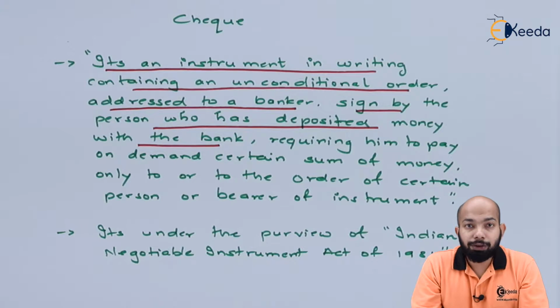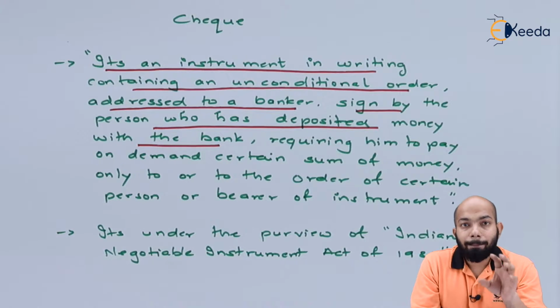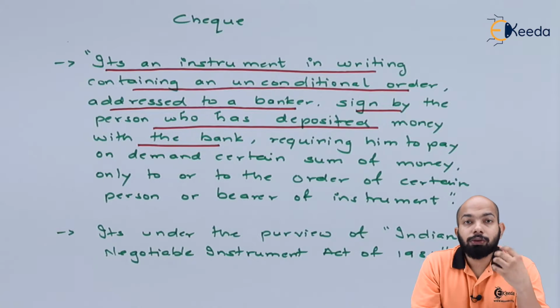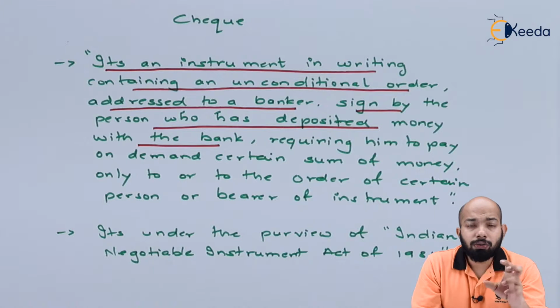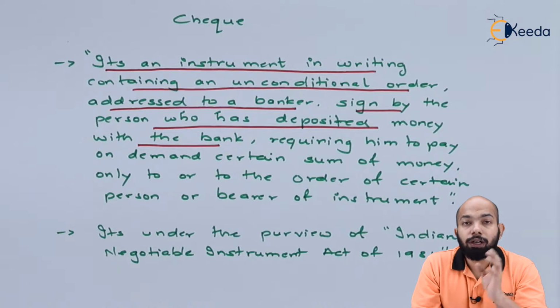That means if you are holding a specific bank account with a specific bank, now you are giving an instrument to the banker which contains an unconditional order. Hence, this is the definition of it. We'll further jot down the other sections of it.